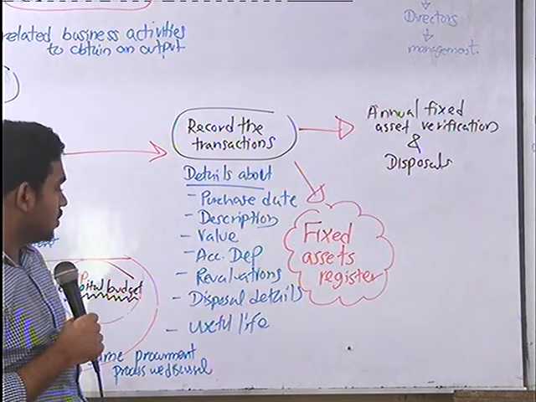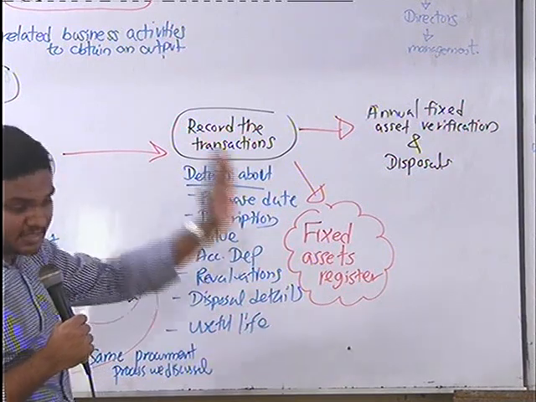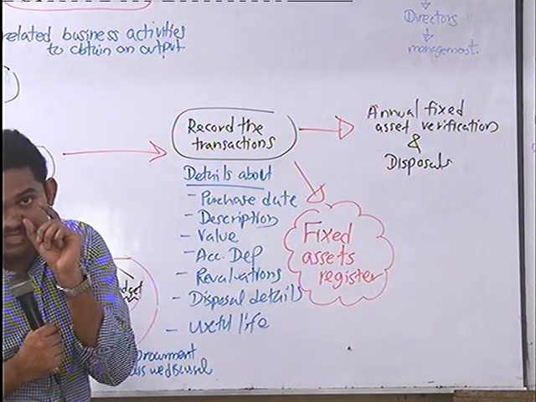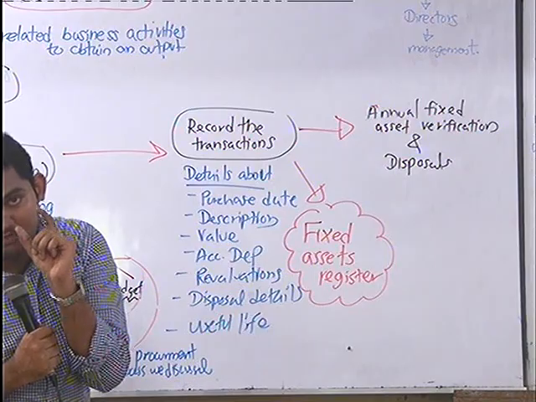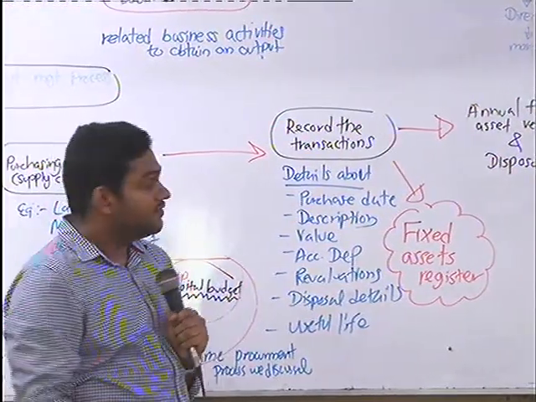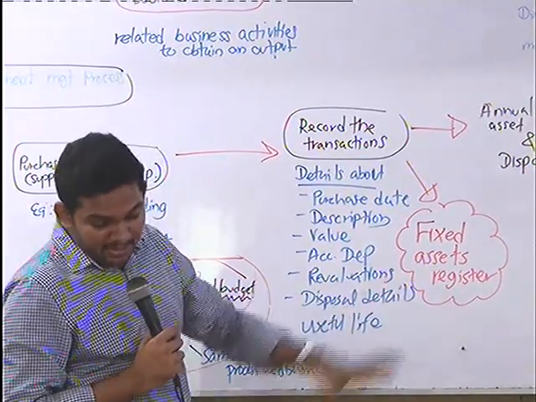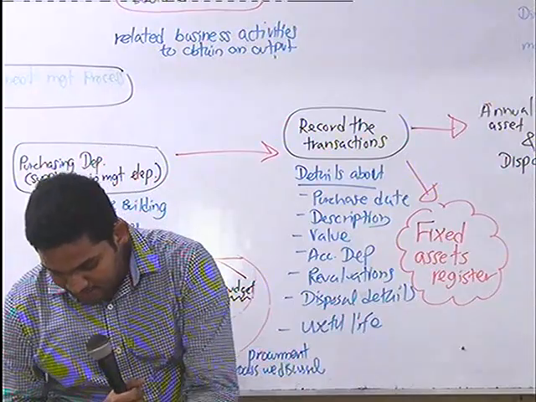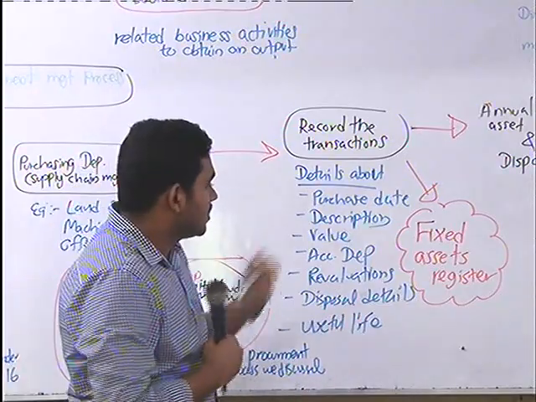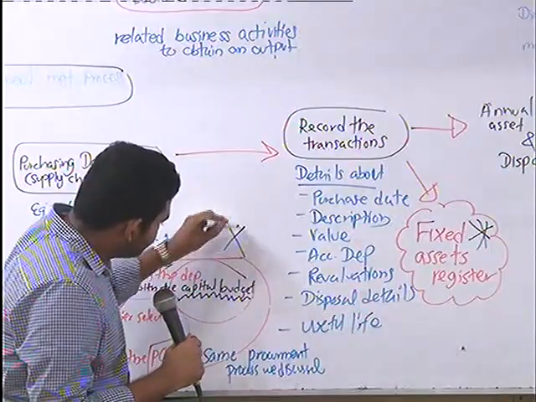It is important if the examiner has given you a scenario or a question from the fixed asset management process. You need to keep in mind the important points. This is very important, and the capital budget is very important.